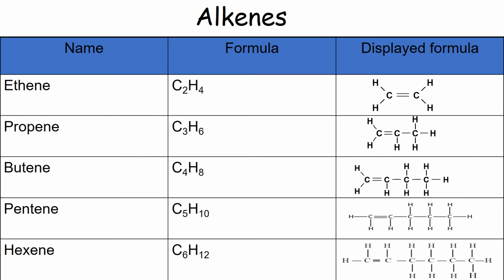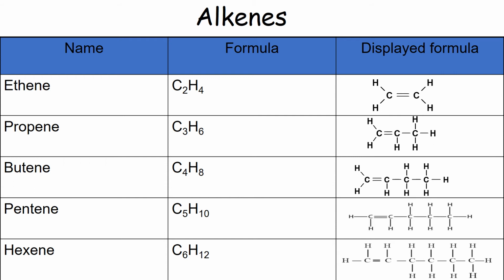Okay, now we're going to move on to the alkenes, and this is where it starts to get a little bit more complicated. The alkenes are different from the alkanes because they have something called a double bond. This is where, in a covalent bond, 2 electrons are shared from each atom. So the smallest alkene is ethene. Its formula is C2H4. So there is a C, which has 2 hydrogens coming off it, so that's 2 of the 4 bonds for that carbon, and then it has a double bond to the next carbon, which has another 2 hydrogen bonds coming off it.